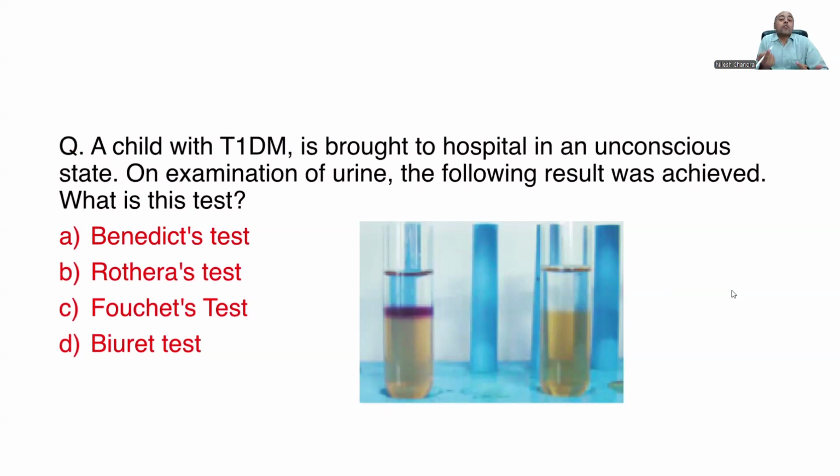So obviously, the ketone bodies can be identified by which of the following: Rothera test, Fawcett test, Benedict test. The answer here is the Rothera test, also known as the modified nitroprusside test. Nowadays, we don't do this test in a tube. The test is mounted on a strip on the multistix. So you just dip it in the urine and drain the excess. After a few seconds, compare the strip with the chart on the box of the urine strip. It will tell you whether the ketone body is there or not.